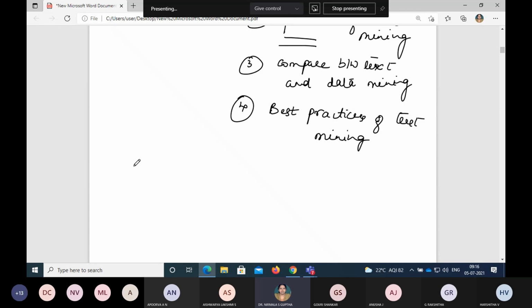In that regard, why are we learning, and what are the different text mining techniques we are going to learn about? I just briefed it out. One is naive Bayes, second one is support vector machine, third is web mining, and the last one is social network analysis. Briefly, I have given the overview of all these topics.